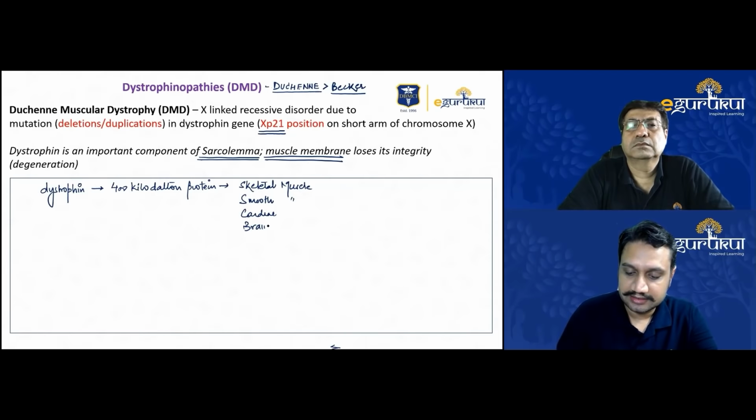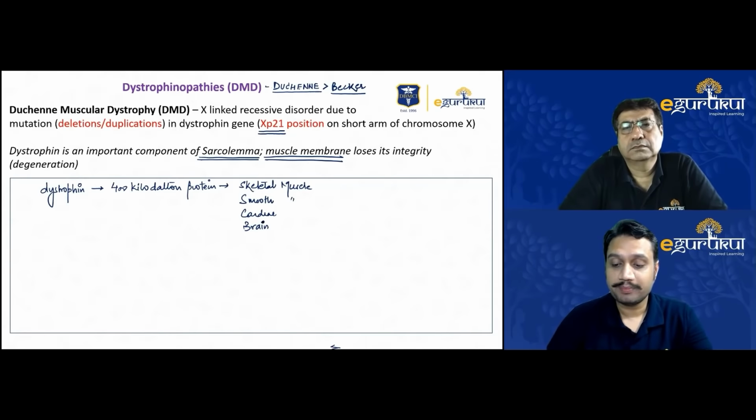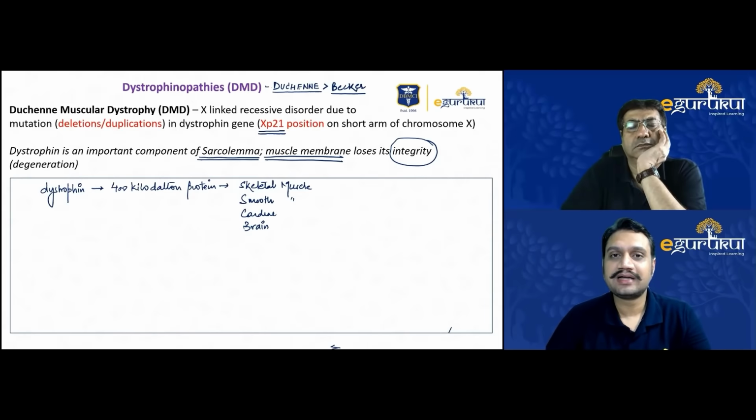Now, dystrophin helps the cell membrane and the cytoskeleton maintain their integrity. Whenever the dystrophin protein is defective or not formed properly, the cell membranes start to rupture. Because of the rupturing, the muscle integrity and strength cannot be maintained. And because of that, with minimal force, wherever in the body, for example, take the tendon Achilles, it is attached on the posterior side of the calcaneum.